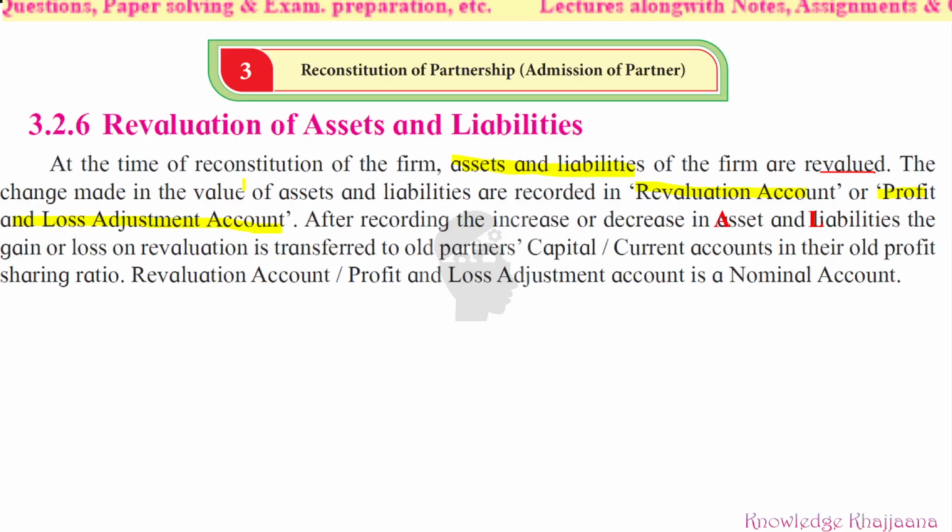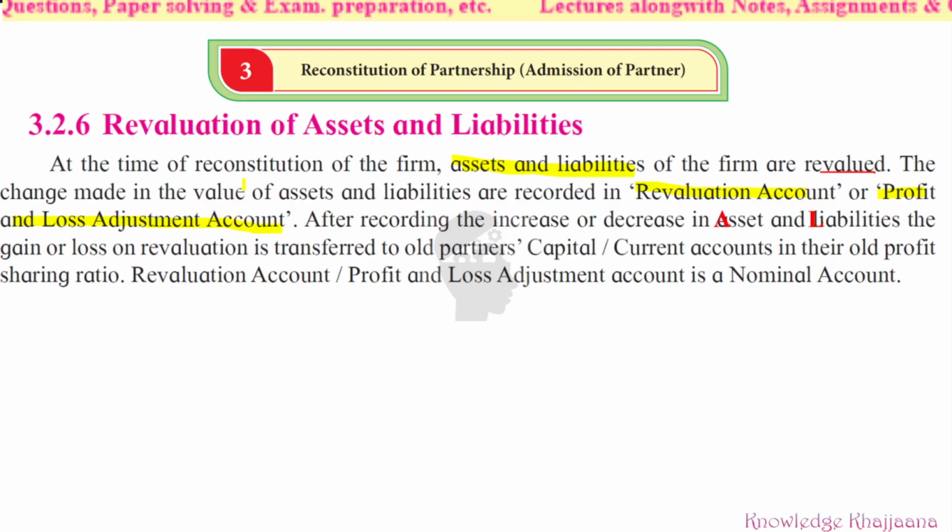Gain or loss on the revaluation is transferred to all partners' capital or current accounts in their old profit sharing ratio. See, if you find that after revaluation of assets and liabilities there is profit, then that profit should be credited to the old partners' capital or current account.